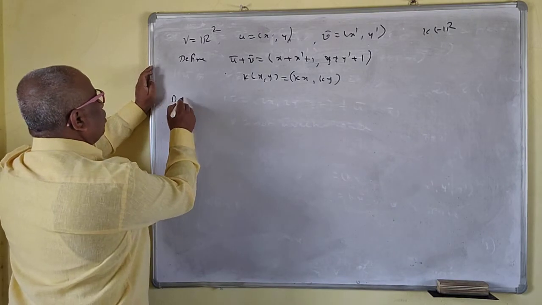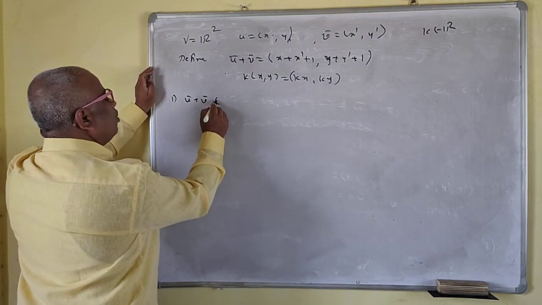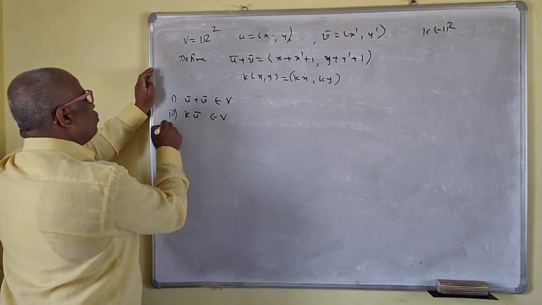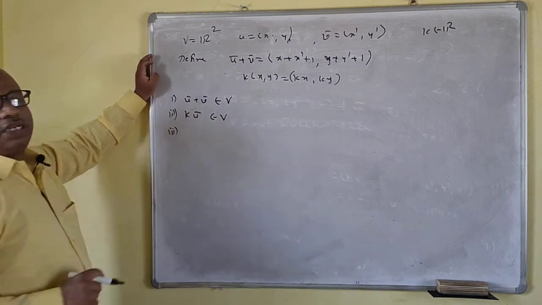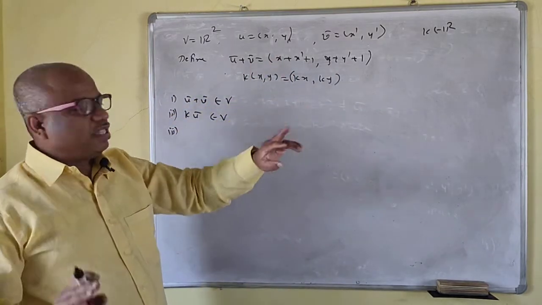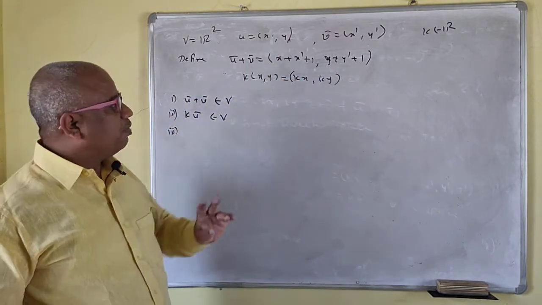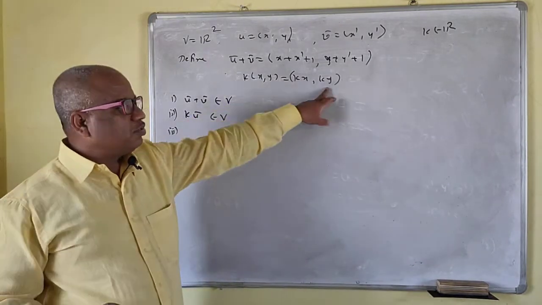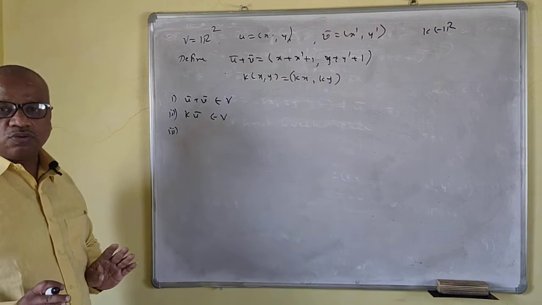Okay, 1: u bar plus v bar belongs to V, and k into u bar belongs to V. The second one also holds, no problem for this one. Directly you can write this, because there are three components and they are real. The sum of real numbers is a real number, because 1 is a real number. The sum of the three real numbers is a real number, no problem for this one. Here also it is real. So both 1 and 2 hold here.